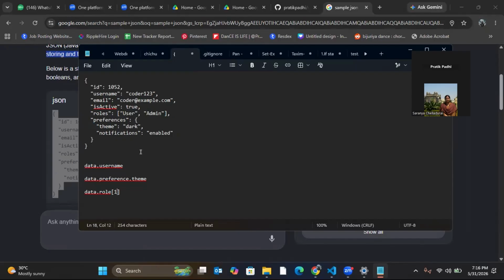So I understood how to access each of the elements of that particular JSON, how to parse that. This is called JSON parsing. Let's say I have one more thing like this, then tell me how you'll access that.